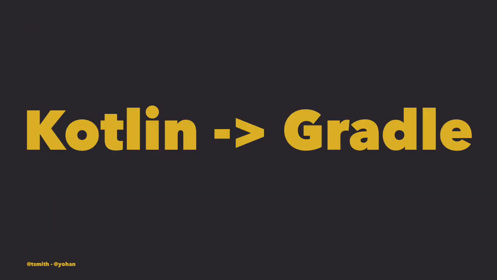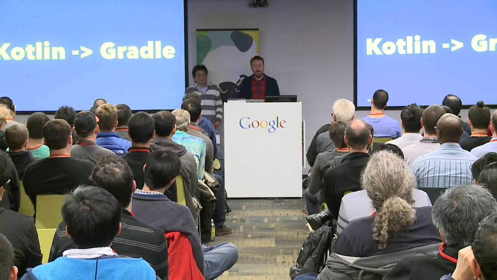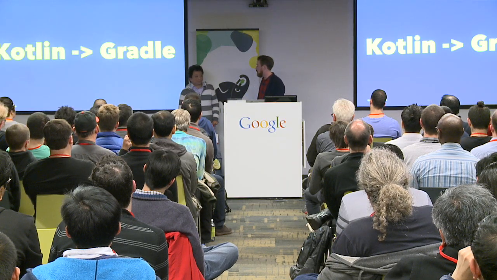So maybe by now I've sold you on using Kotlin in your Android app. But introducing that would further add fragmentation to your code base. You may have Kotlin in your app, a mix of Groovy and Java in your Gradle build script and your plugins. That's 3 languages to think about. Humans aren't great at context switching. That overhead is going to reduce developer productivity on your team. Maybe we can take Kotlin to the next level by using it in the build tool as well. I'm going to hand it over to Yohan so he can explore that.